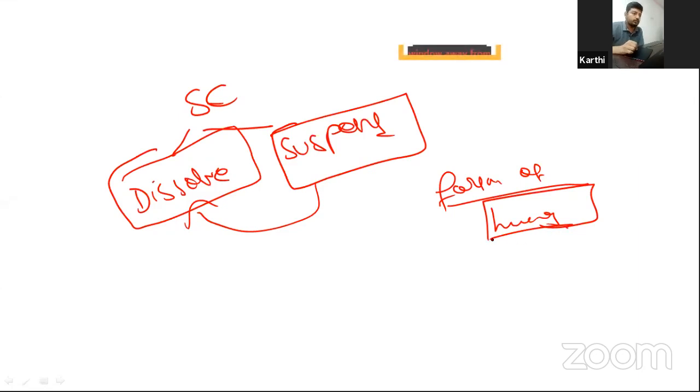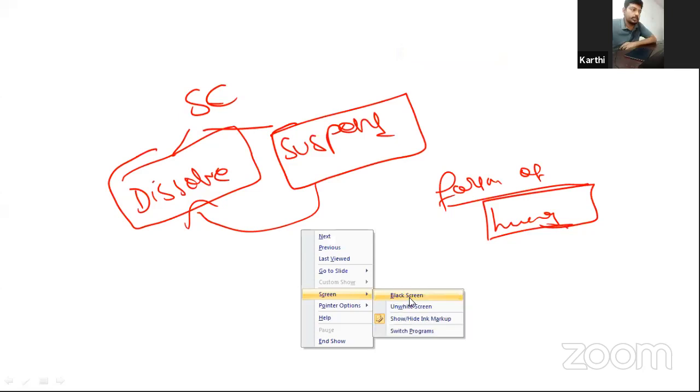If it is not possible, then they can dissolve the state assembly. Then they conduct the fresh election. It has to be conducted within 6 months from the revocation of the emergency.